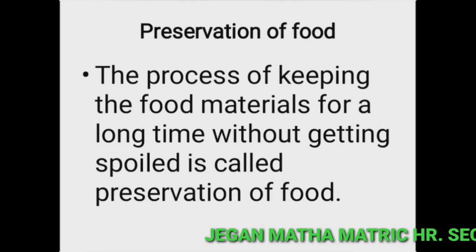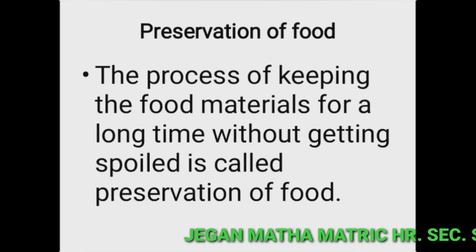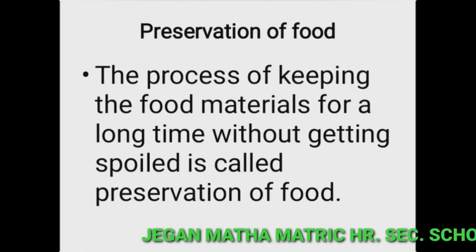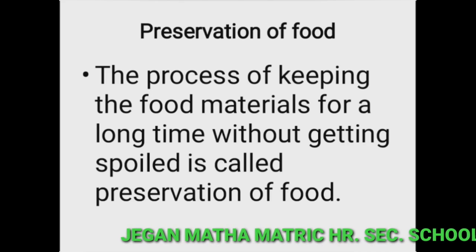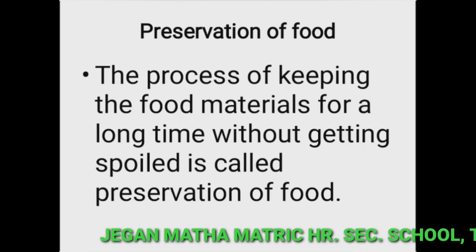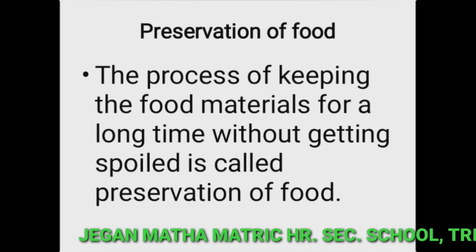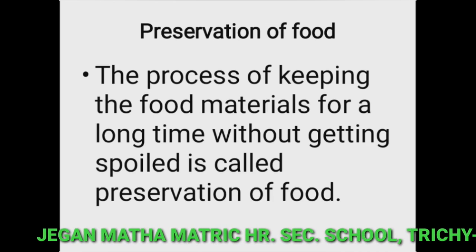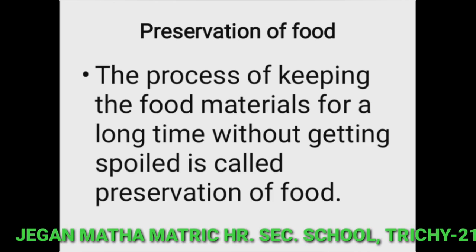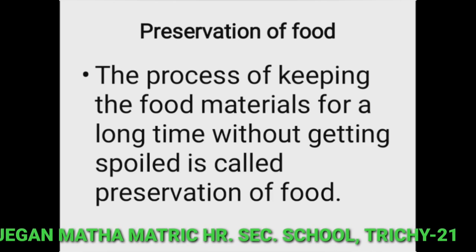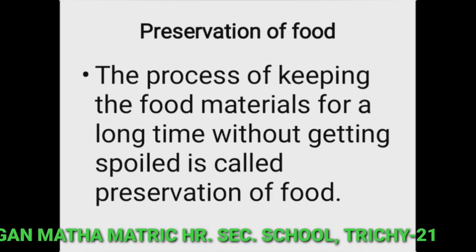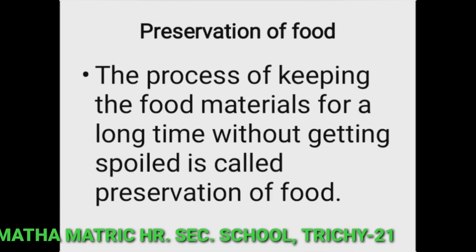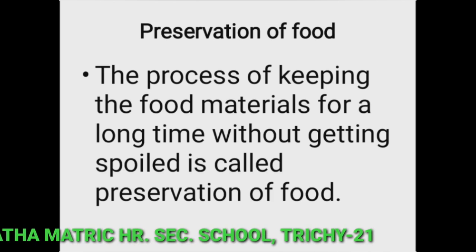Food will be spoiled if it is not prepared, preserved and handled in the right way. There are many methods used to prevent, delay and reduce the spoilage of food. So already we have learnt this spoilage of food in the previous class. Spoiled food becomes unsuitable to eat. So what is spoilage of food? The change in the normal state of the food is called spoilage of food.